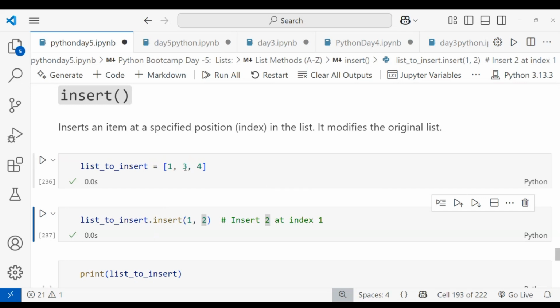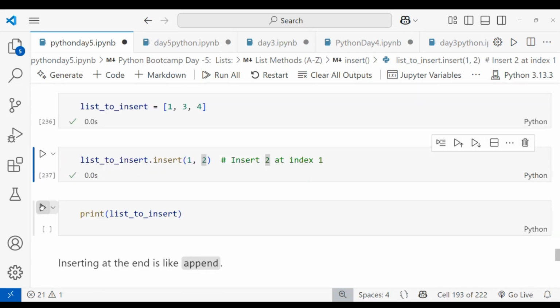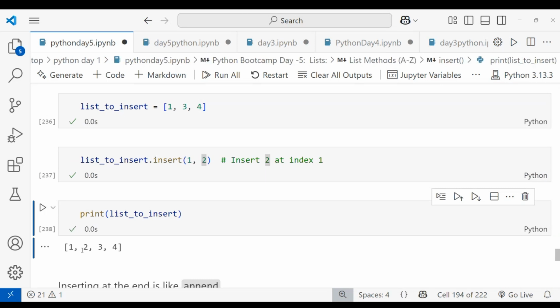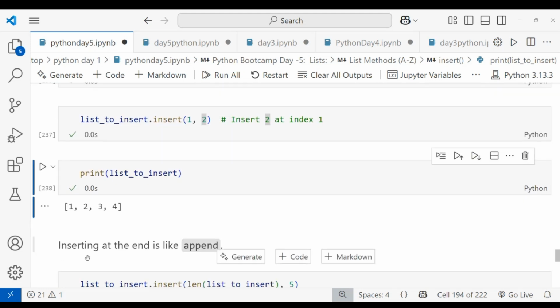The 3 is shifted to the next index. Okay, when I am printing, you can see 1, 2, 3, 4. It's nothing but inserting a value without modifying, at a specific index. This can be an insert method.